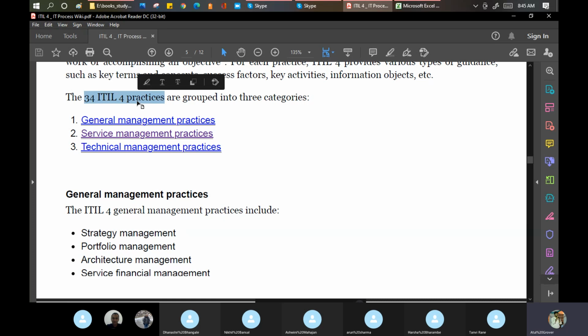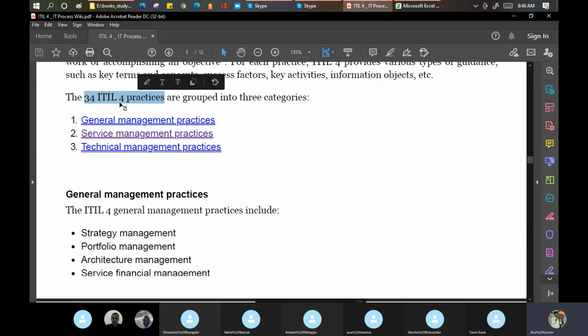The purpose is almost the same for that phone, and the way of working is the same, but the difference in terms has come. So this is the major difference: in ITIL 3 we have 26 processes plus 4 functions, and in ITIL 4 we have 34 practices.